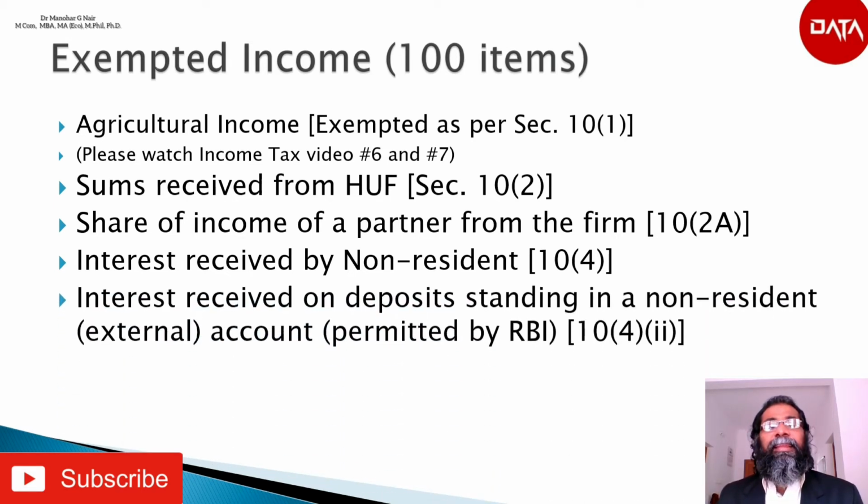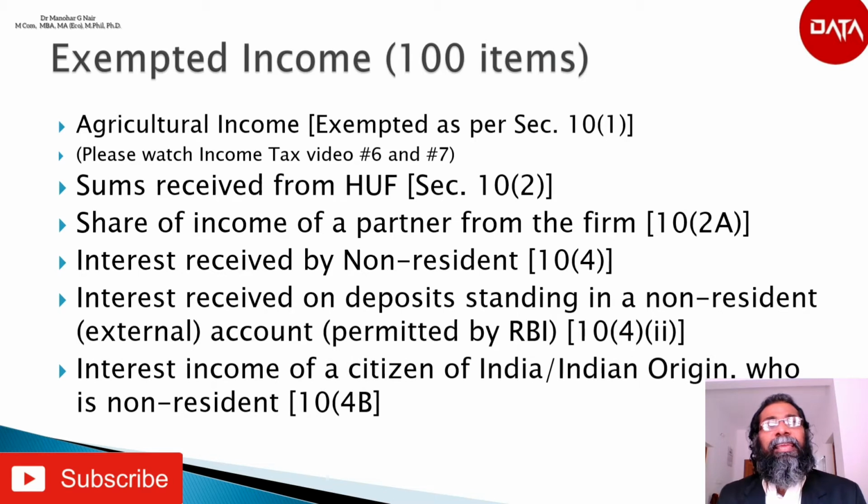The next is interest received on deposits standing in a non-resident external account to the credit of an individual resident outside India or who is permitted by the Reserve Bank of India to maintain such an account in any bank in India in accordance with the Foreign Exchange Management Act 1999, which is exempt from tax.